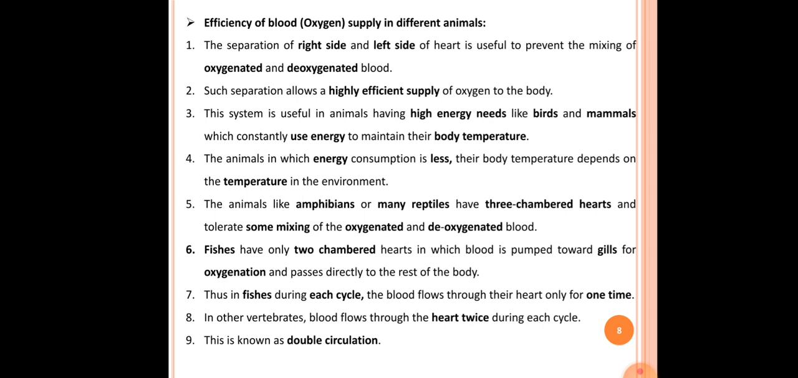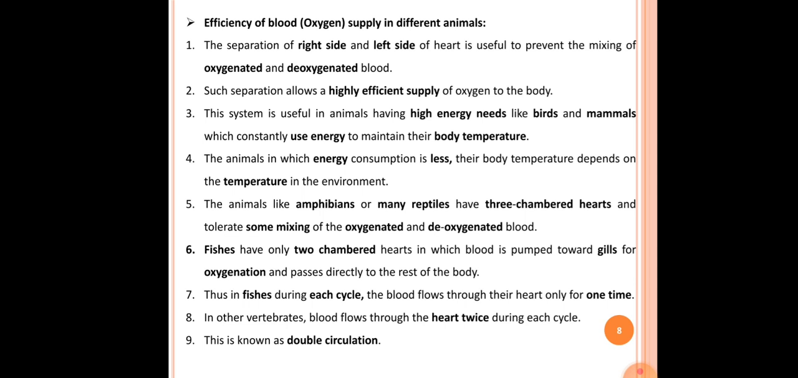The first point here is the separation of right and left side of the heart is useful to prevent the mixing of oxygenated and deoxygenated blood. Actually, in case of heart, the oxygenated and deoxygenated blood get separated so that the efficiency of a particular animal is more, because a large amount of oxygen is supplied because of this separation.